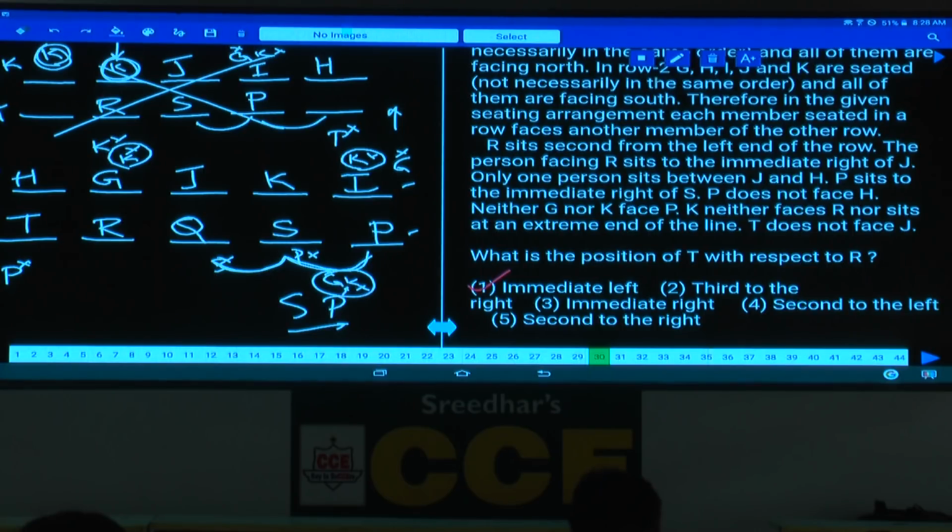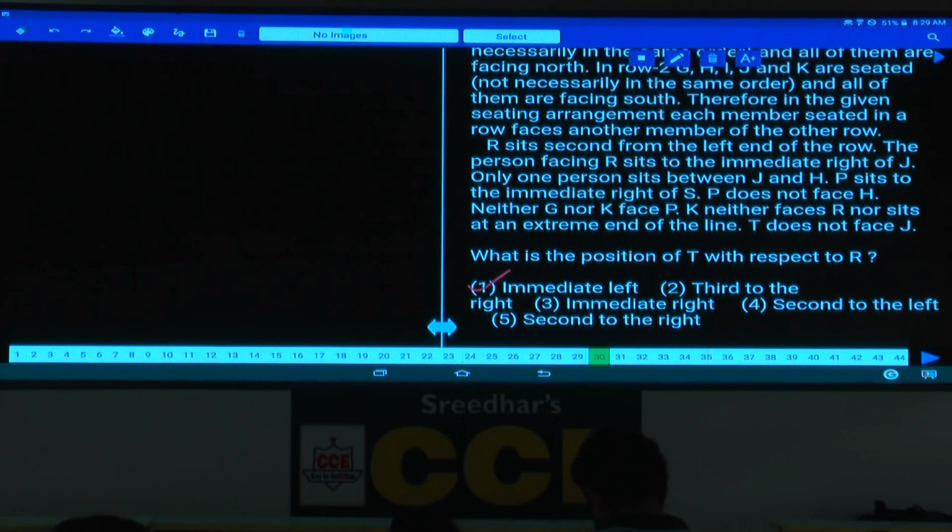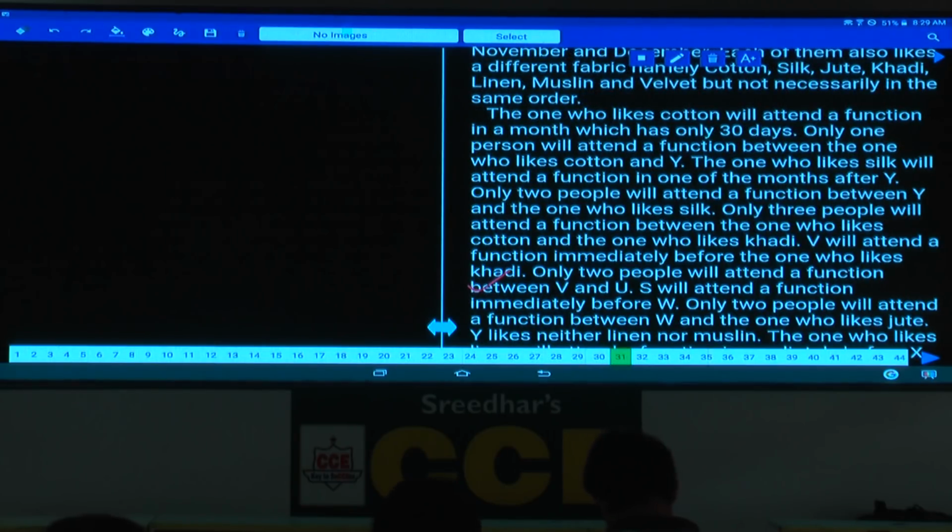7 people, S, T, U, V, W, X and Y will attend a function but not necessarily in the same order in 7 different months. Months were given. And each of them likes a different fabric as well. 7 persons, 7 different months, and they like a different fabric. Now question numbers 31 to 35.